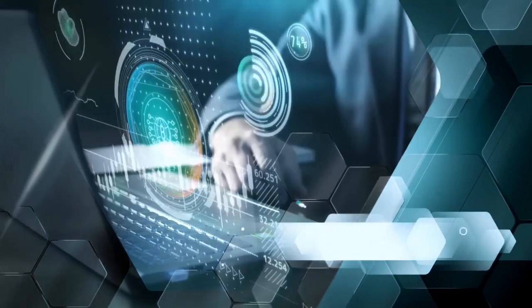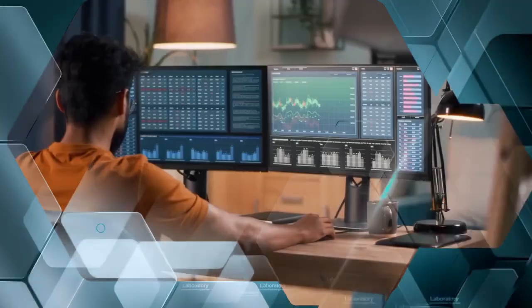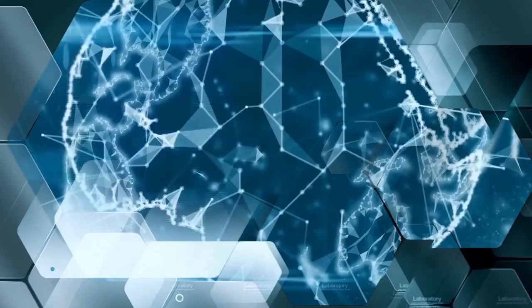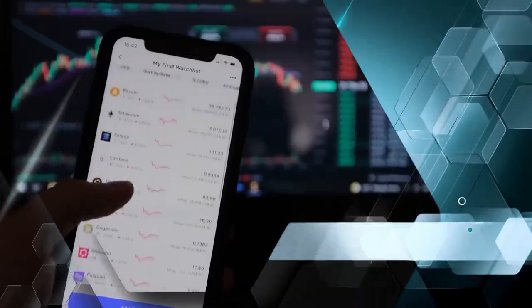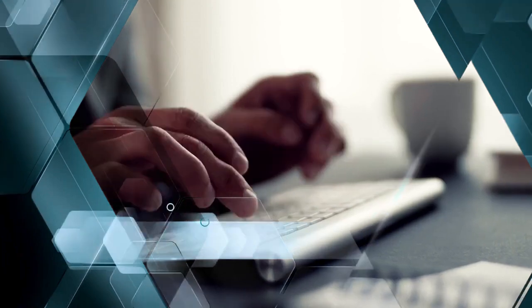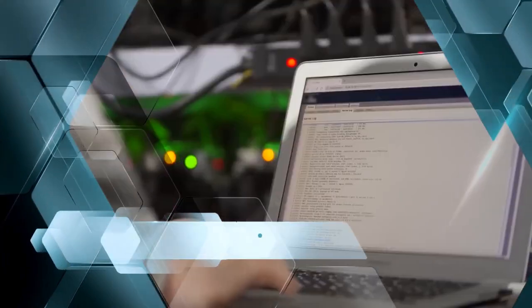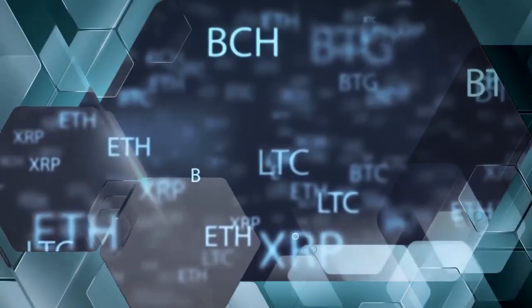Wallet, a virtual bank account, like a digital pouch that securely holds your Bitcoin. A set of digital keys known as public and private keys. The public key is your Bitcoin address, which is similar to your email address, and the private key is the password you need to access and transmit Bitcoins.